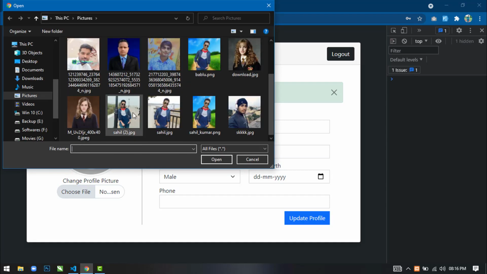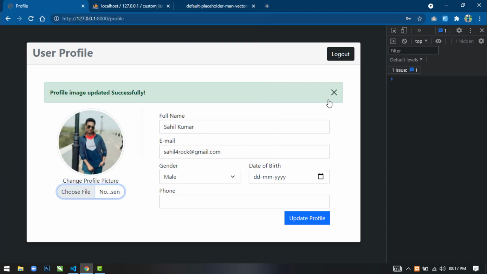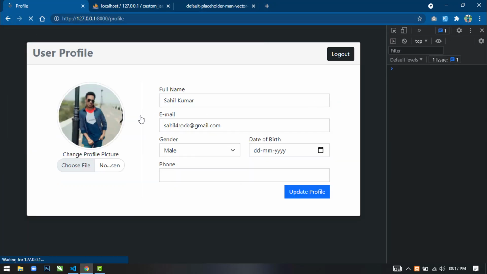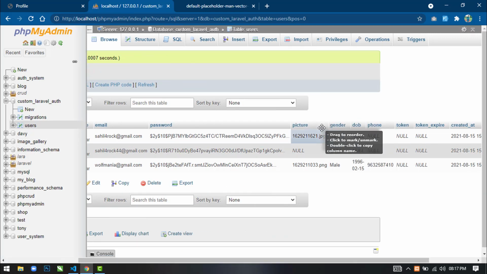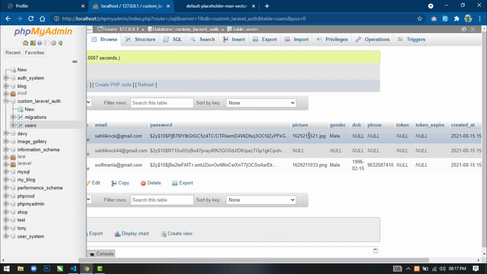Okay, so now you can see only the profile picture and gender are updated. Okay, and if you go to the table also, then this user updated the picture, so the file name is updated here and the gender is updated here. Okay, so that's it for this video.